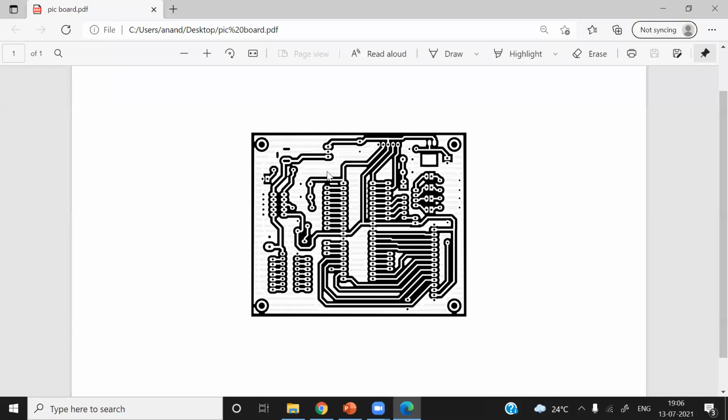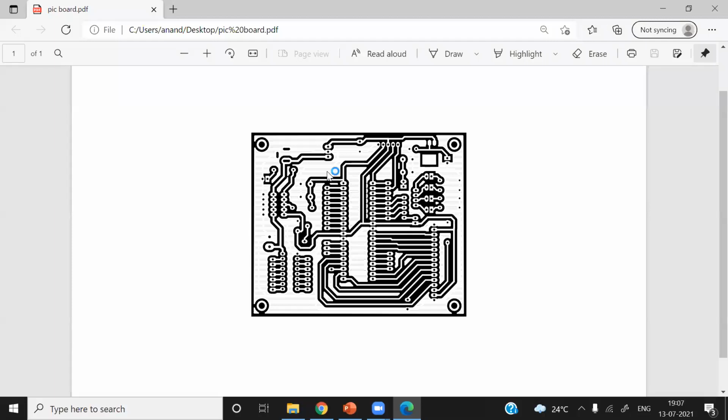So you put this negative on top of the photoresistive coated PCB and then expose it to ultraviolet rays. The source of ultraviolet rays will also be there. This exposure is for around 1.5 minutes.